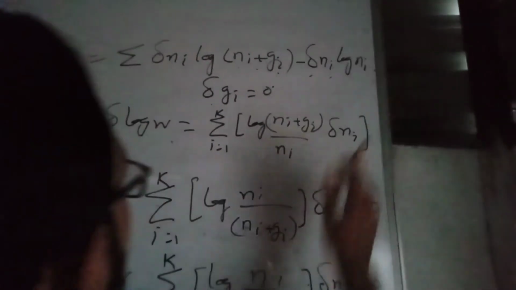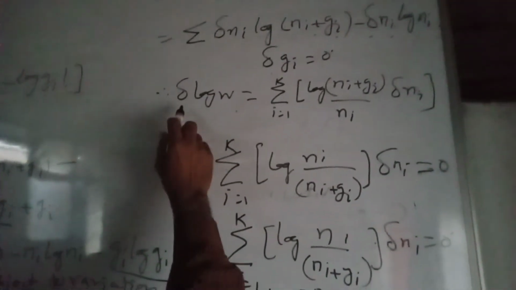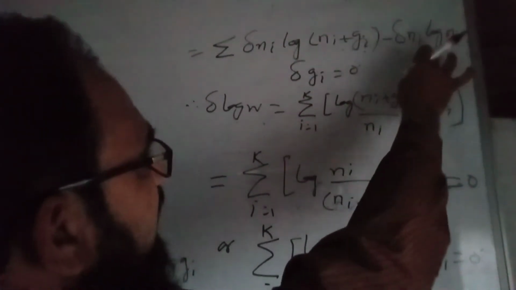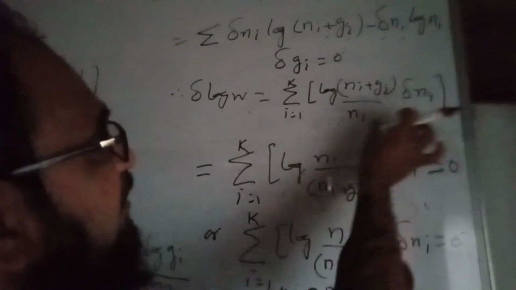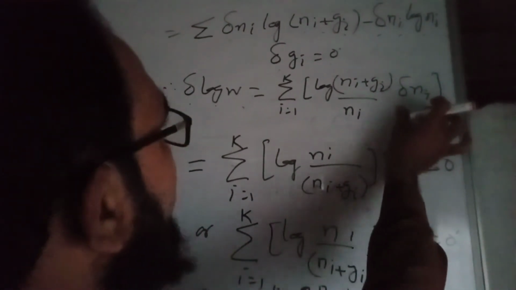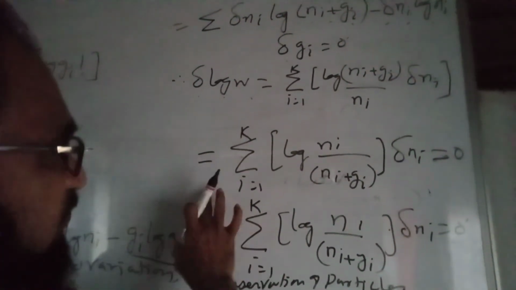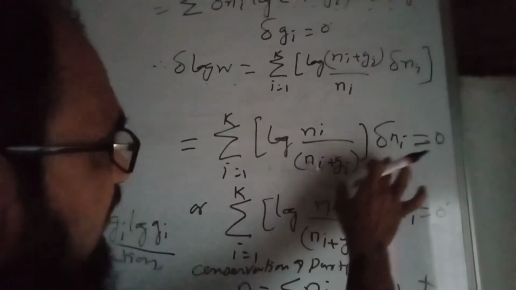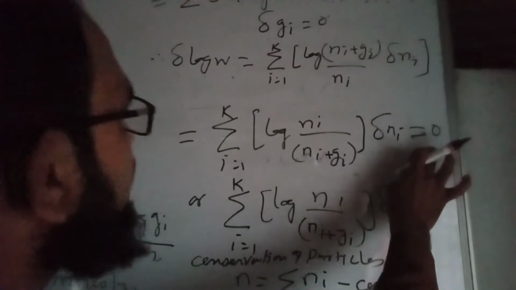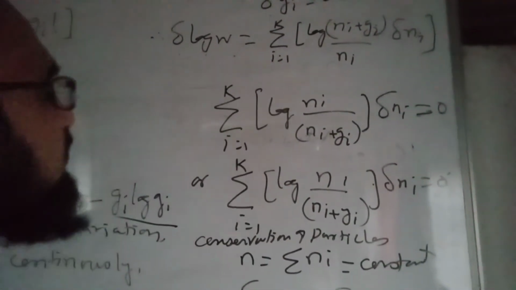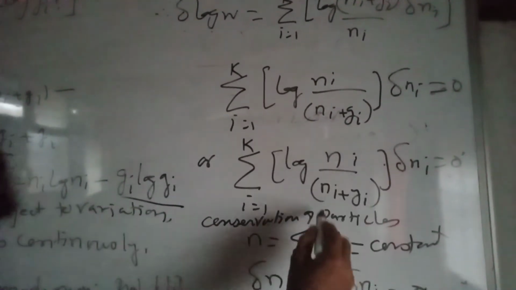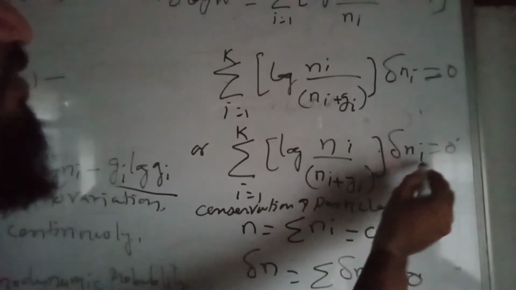Using log of a minus b equals log of a upon b, delta log of W is equal to the summation of log of Ni plus Gi upon Ni into delta Ni, which should be equal to 0, or the summation of log of Ni plus Gi upon Ni into delta Ni is 0.